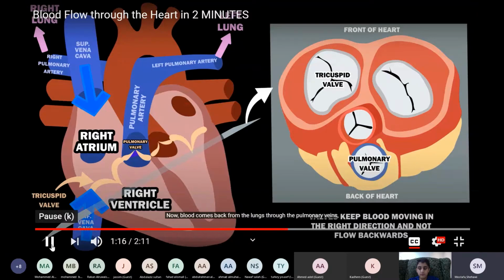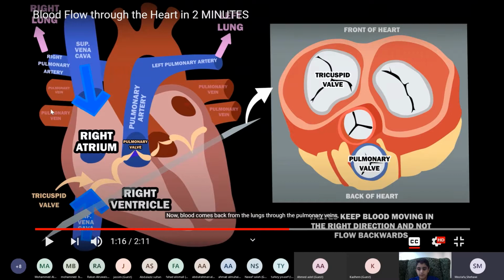Now, blood comes back from the lungs. After the exchange of gases, after discarding carbon dioxide and gaining oxygen, the blood will gather from the lungs and come back to the heart through veins. We call them pulmonary veins. So the pulmonary artery carries the blood away from the heart, and the pulmonary veins carry the blood from the lungs to the heart. The pulmonary artery carries the blood from the heart to the lungs, and from the lungs the veins will gather and come to the heart through the pulmonary veins.